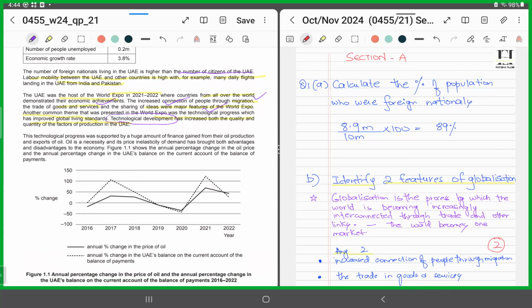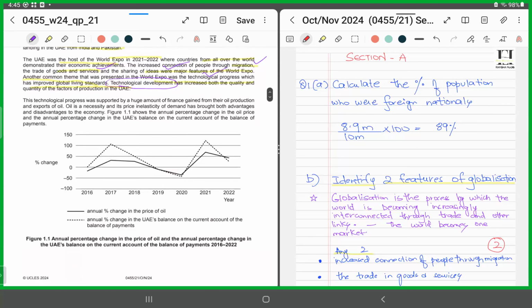You see, whatever the information they've given us in the data source, you need to read between the lines. You need to understand the piece of information that is hidden in those lines, and then you need to make inferences accordingly. So now once you're talking about the quality and the quantity of the factors of production, immediately what should come into your mind? What economic concept should come into your mind? PPC. So see, now you must be at a stage where you need to develop those links, those inferences from the key source. All right.